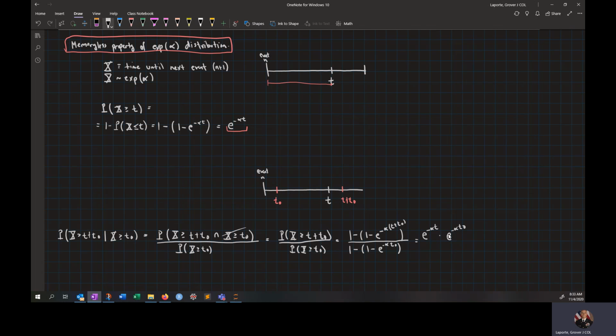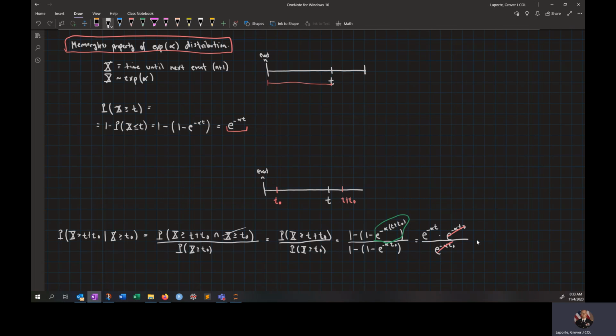Take a second and multiply those two and see that it's the same thing as this piece right here. Then we divide by the only thing left over down here, e to the negative alpha t naught. And then this one and this one get canceled.